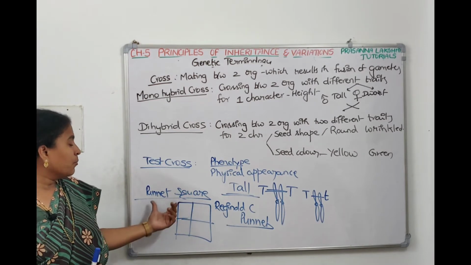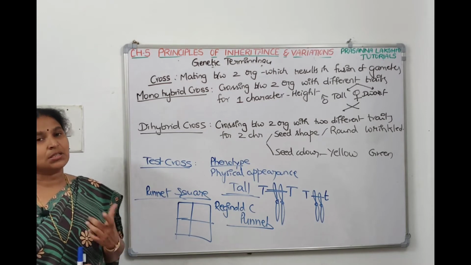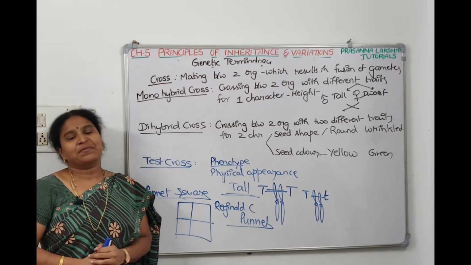This question, Punnett square, was designed by a British geneticist. Who designed it? A British geneticist. This has been asked in NEET previous examinations.